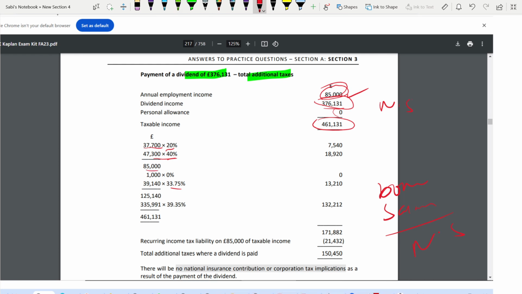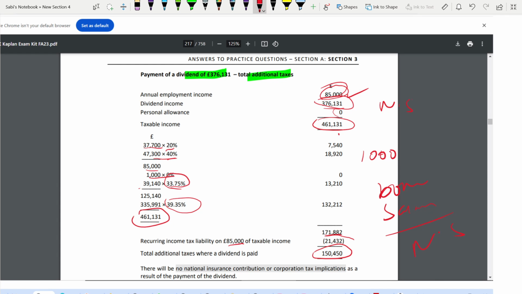Then coming to dividend. Remember, the first 1,000 is the dividend nil rate band, irrespective of your income level, 0%. So 1,000 at 0. Still, there is some dividend remaining in the higher income level band. That's why 33.7, and the balance is 39.35%. You can always check whether this is the total or not. Okay, and this is your tax. Already on this 85,000, tax was calculated, same as bonus, you deduct it, and this is your additional tax.